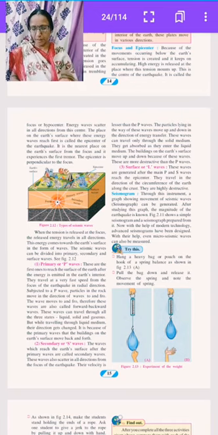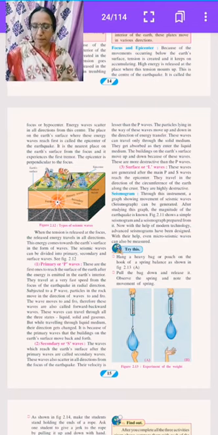It is because of primary waves that buildings on the earth's surface move back and forth. Here we complete our primary or P waves.